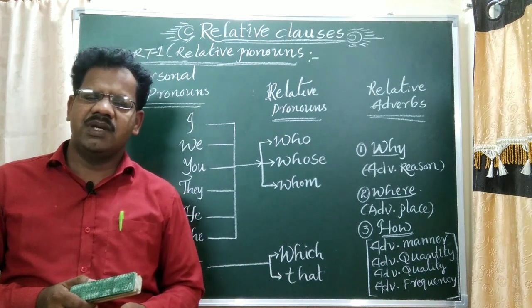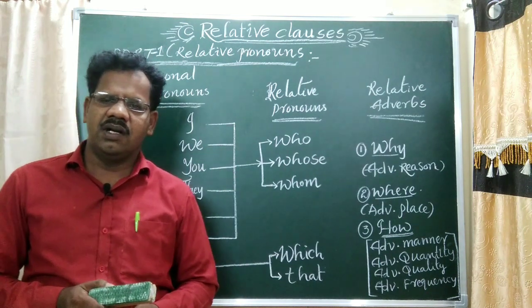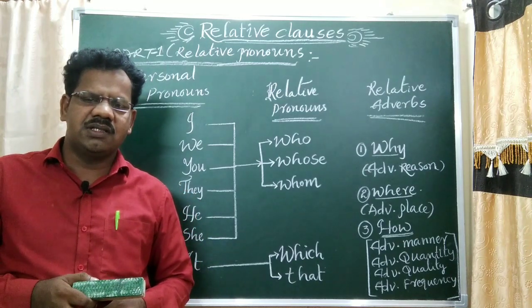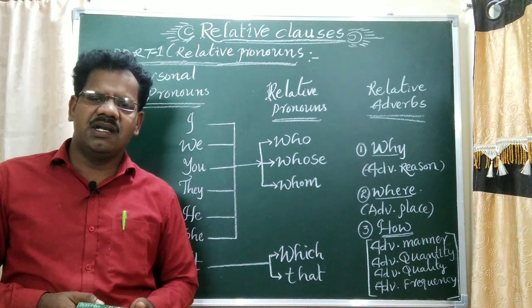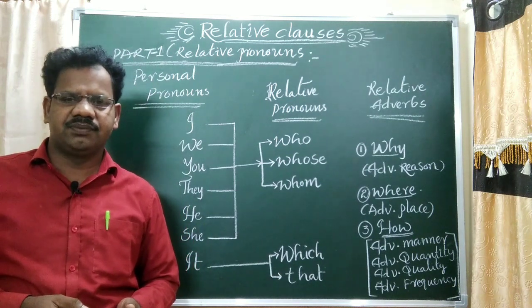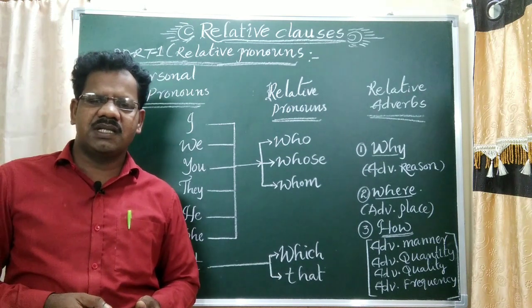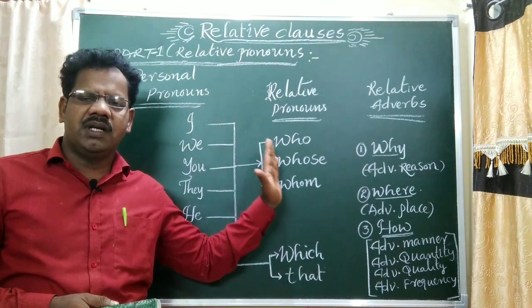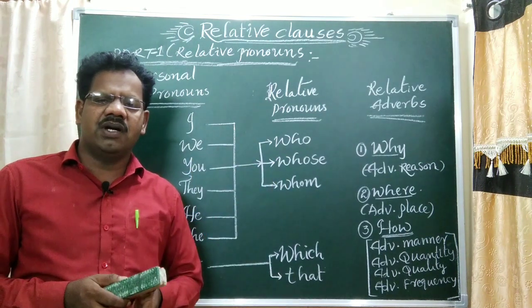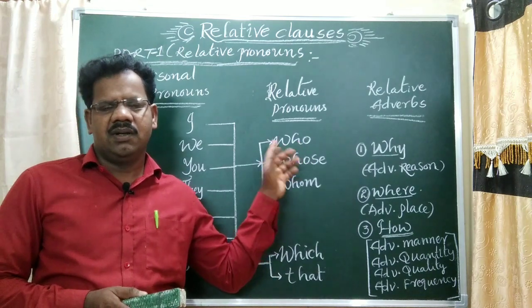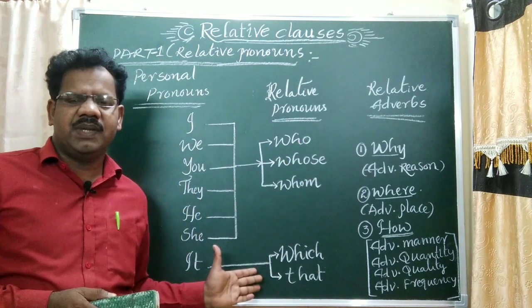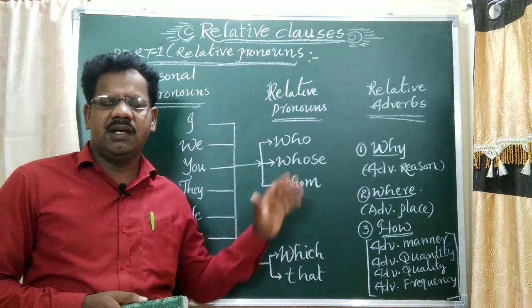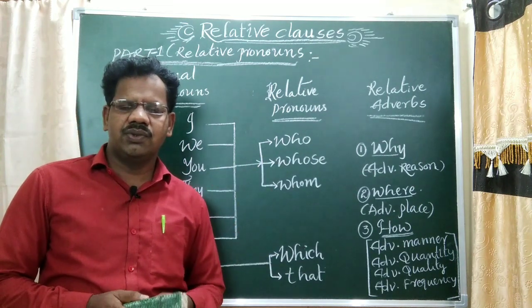See, what are personal pronouns? First person singular number I, plural number we, second person singular number you, plural also you, third person singular number he, she, it. These are the personal pronouns. Based on personal pronouns, okay, relative pronouns should be formed in this way. For all pronouns except it, the remaining pronouns are taking who, whose, whom.